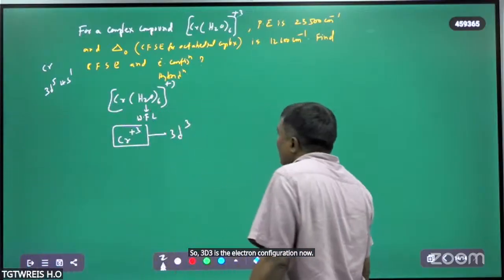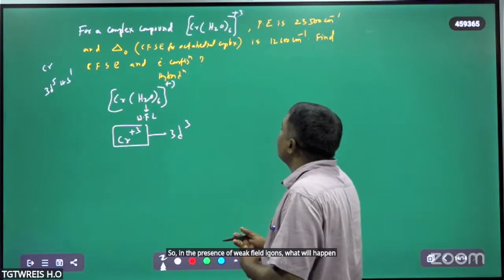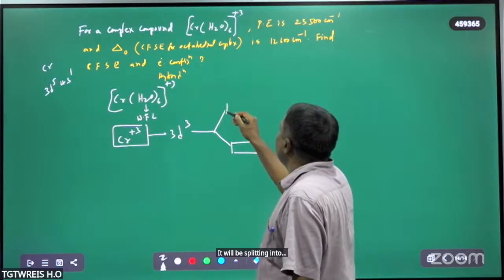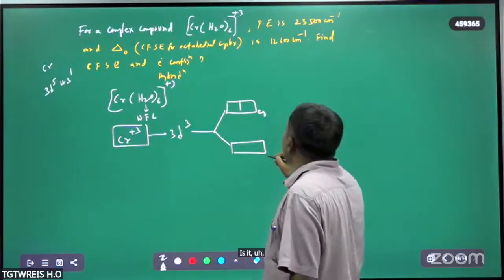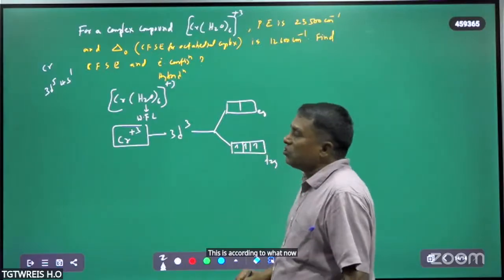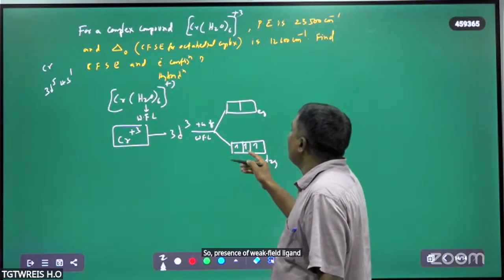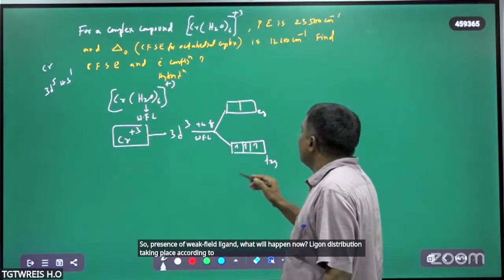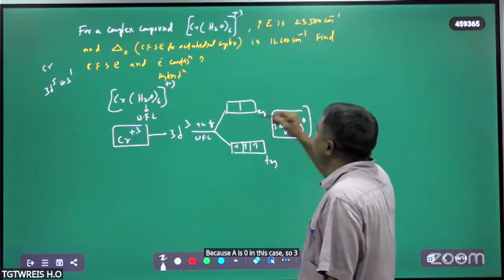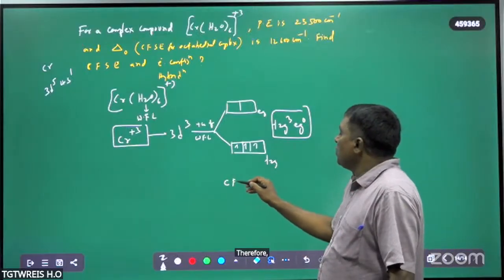Then, in the presence of weak field ligands, what will happen? The splitting will be into t2g and eg. This is the eg and this is the t2g. Therefore, electron distribution takes place according to Hund's rule only. In the presence of a weak field ligand, electron distribution takes place according to Hund's rule. Therefore, t2g3 eg0 in this case.